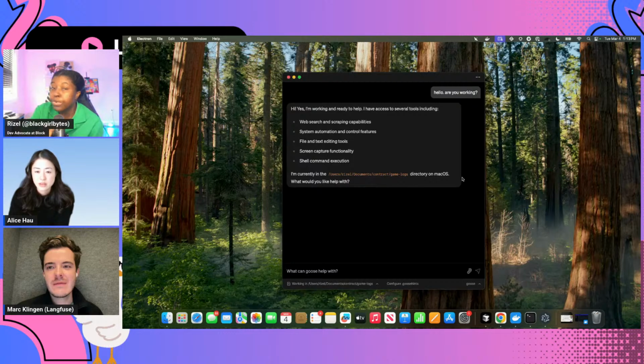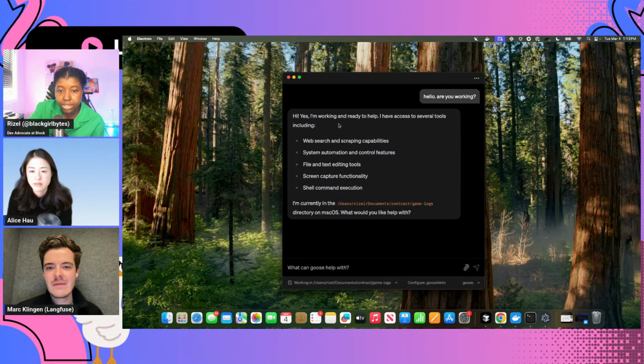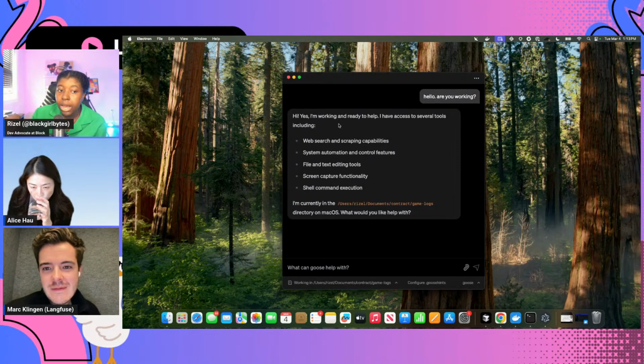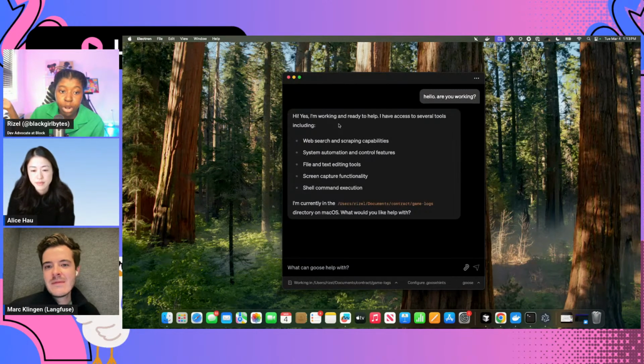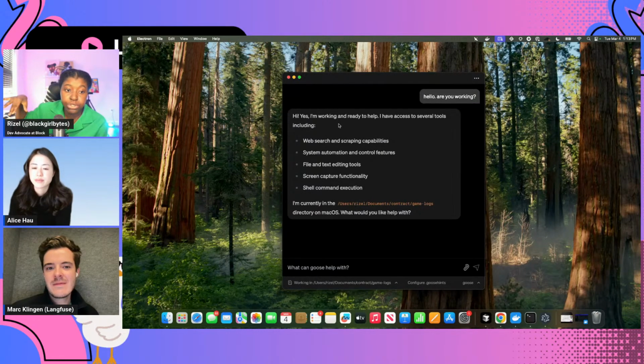All right. So first off, I don't know if I should zoom in a little bit. I have Goose open, and I'm going to put a prompt in and look at the trace in Langfuse. I don't know much about Langfuse, so I'm going to ask Marc and Alice questions off the top, or if they want to just chime in and say, oh, that's this, if I didn't notice. And then for the second demo, I'm going to ask the audience for input on what prompt you want to put in, or fill in the blanks.